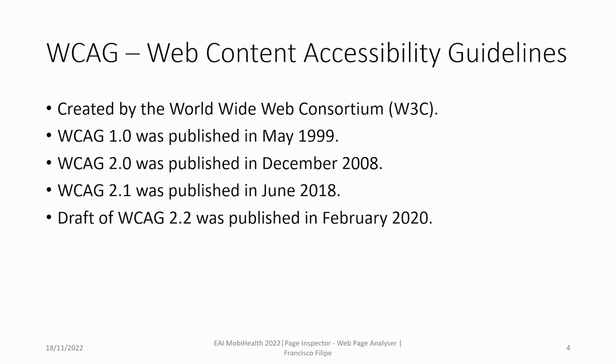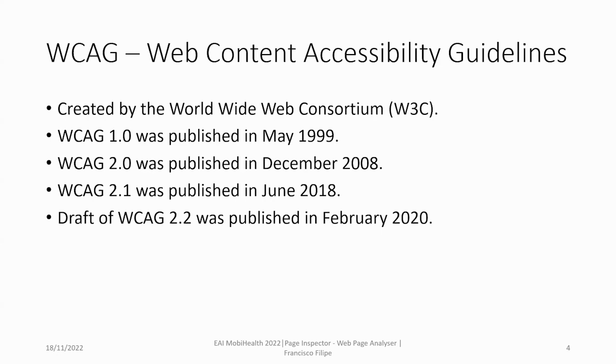WCAG 1.0 has 14 guidelines, or general principles of accessible design, and 65 checkpoints. The checkpoints are specific enough so that anyone reviewing a page or website may verify that the checkpoint has been satisfied or not. WCAG 2.0 has 12 guidelines organized under 4 principles: perceivable, operable, understandable, and robust. For each guideline, there are testable success criteria, which have 3 levels of compliance: A, AA, and AAA.